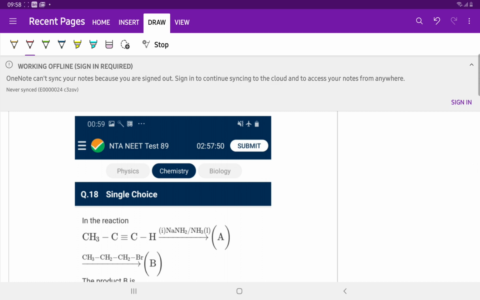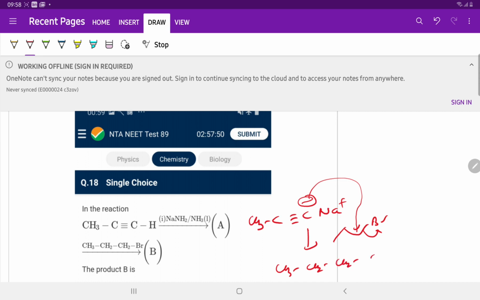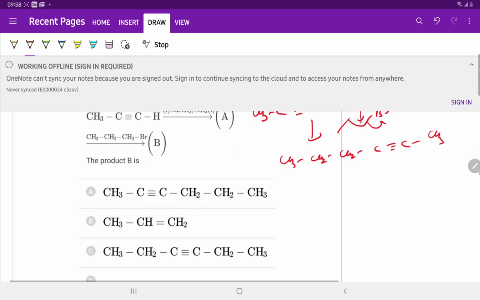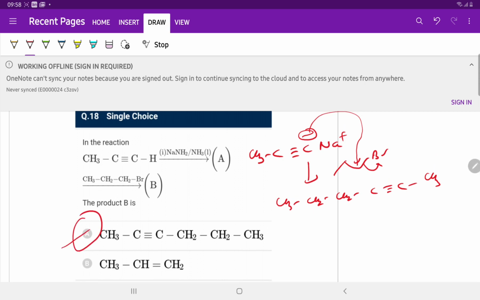Question number 18. Propyne reacts with sodamide. It forms sodium propynide, which will react with 1-bromopropane. There is an SN2 reaction and the product is CH3CH2CH2C≡CCH3, hex-2-yne. Hex-2-yne. Answer A is correct.